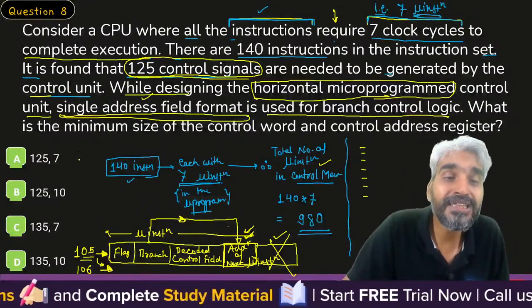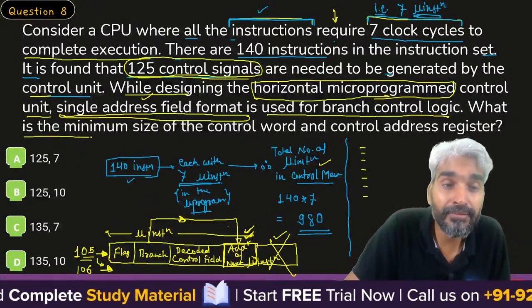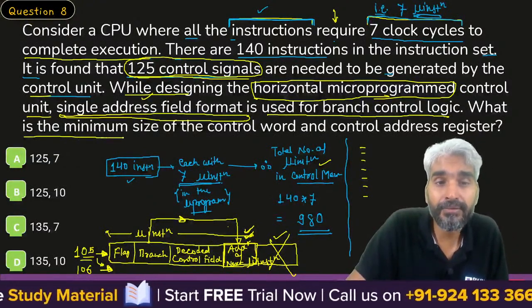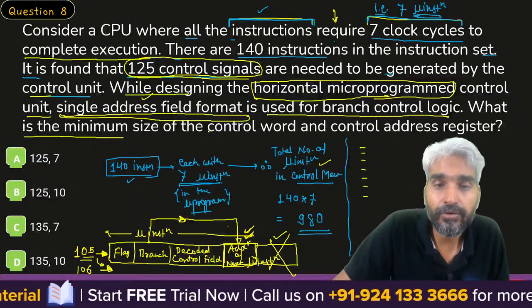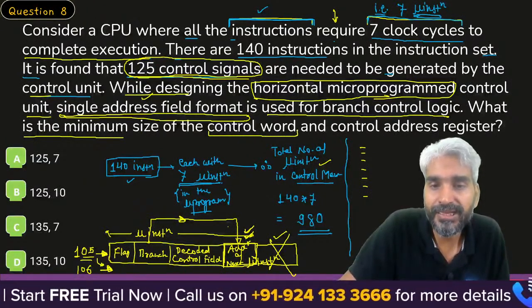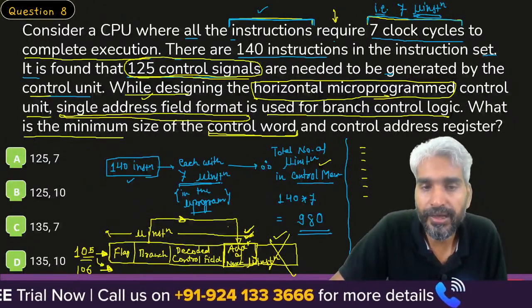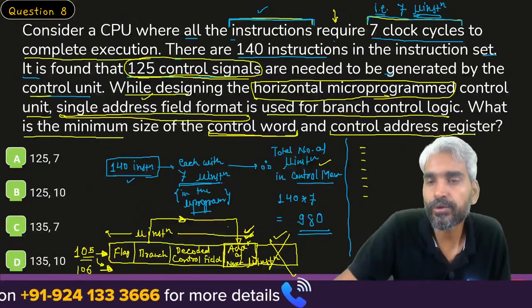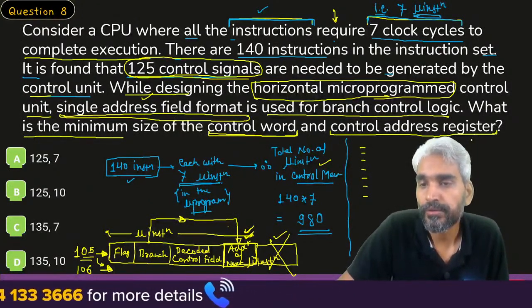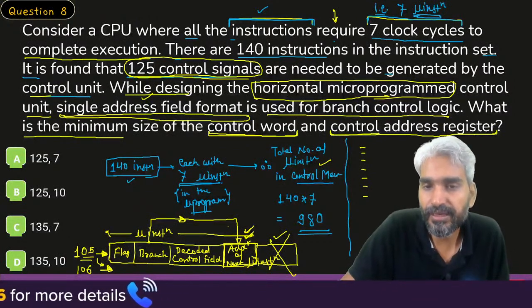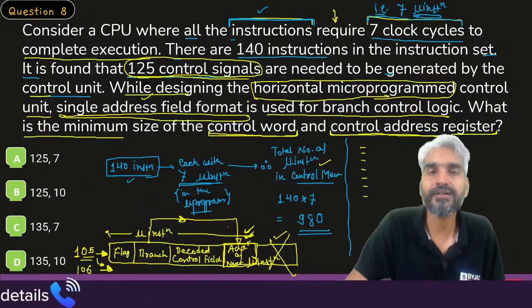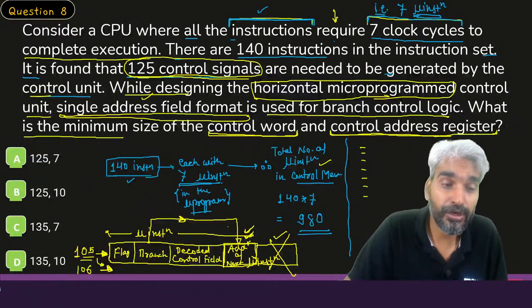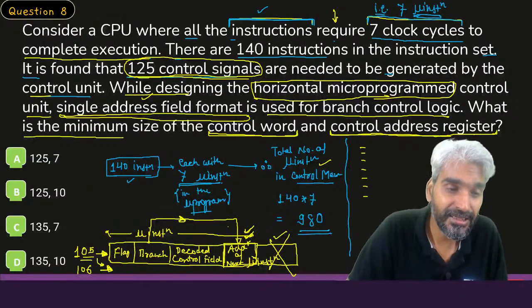Now, it is asking, what is the minimum size of the control word and control address register? Hello. What is the minimum size of the control word and control address register? Minimum size. What did I just say?